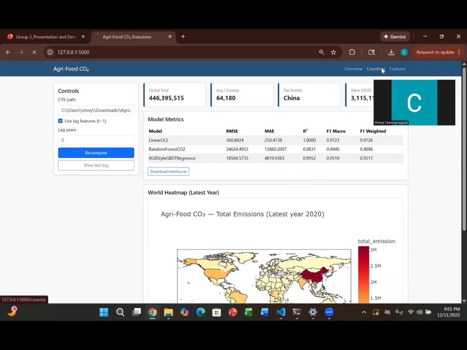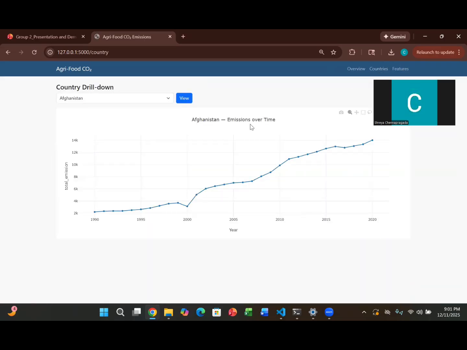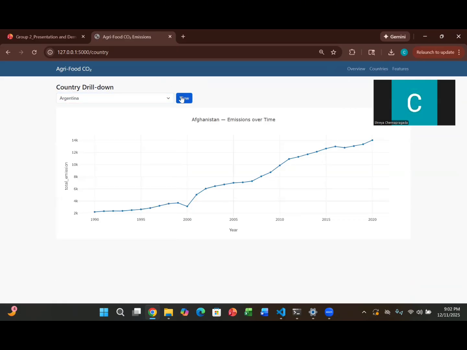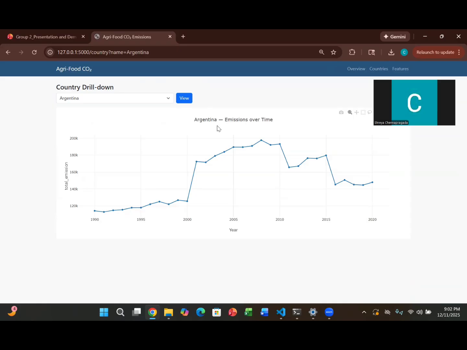And then the next page is the country page, where it has the country drill down. We can select a country like India or the United States, which shows how the emissions have evolved over time. So you can select any country here, let's say Argentina, and you can click on view. We'll be able to see the emissions over time for the country Argentina from the year 1990 to 2020.